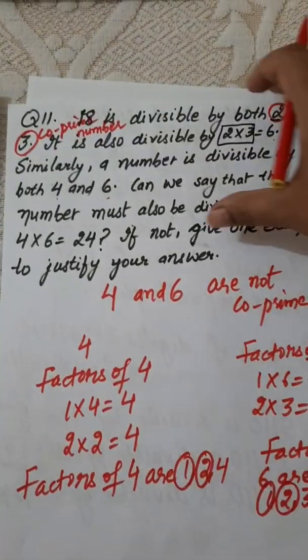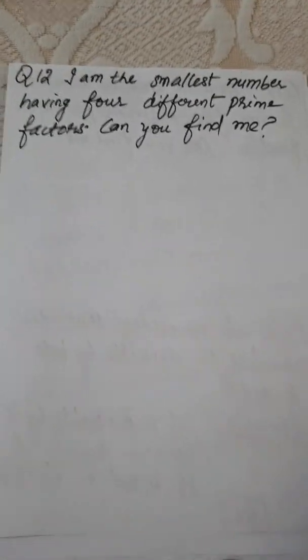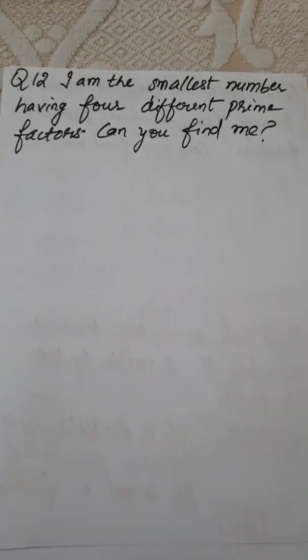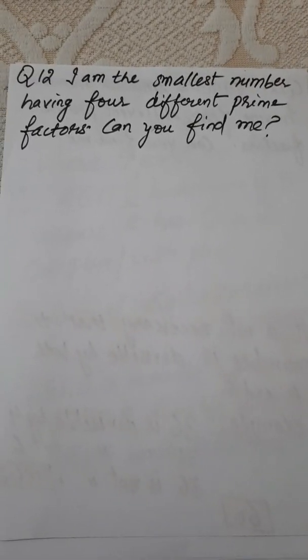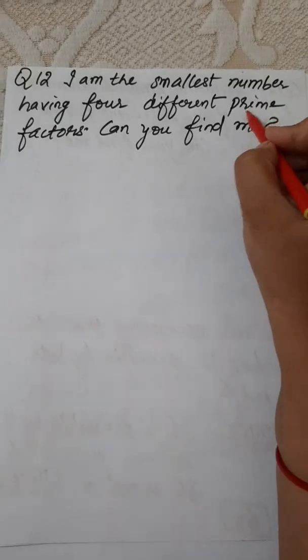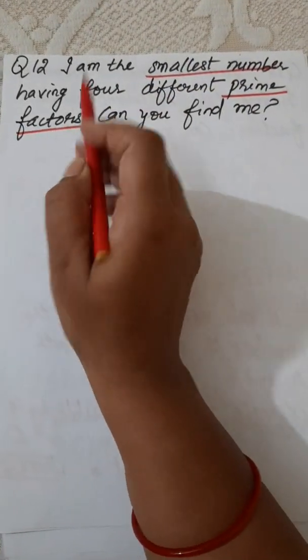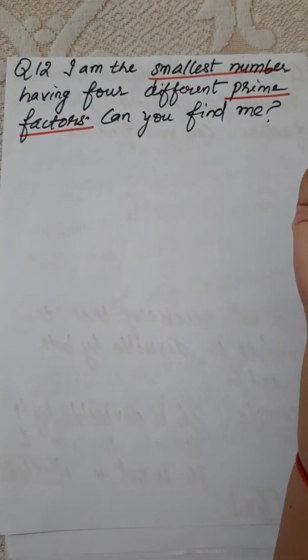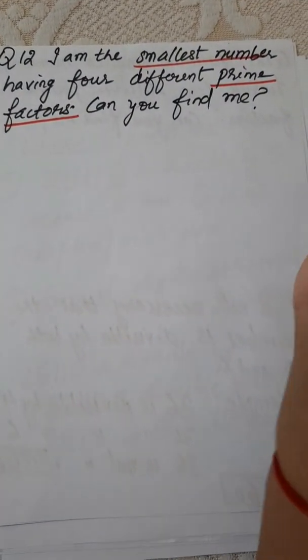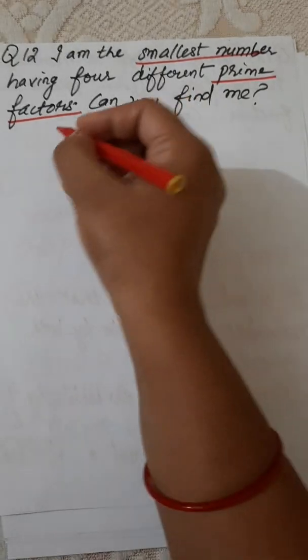Now next we have question number 12. Question number 12 is just a kind of puzzle. Here we have: I am the smallest number having 4 different prime factors. If the number is the smallest number, then obviously the prime numbers are the smallest 4 prime numbers.